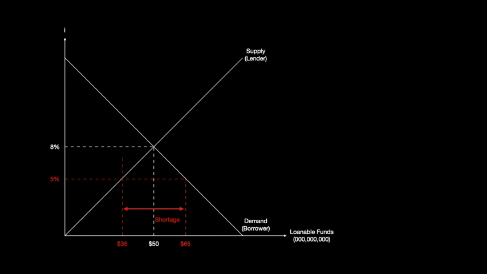What's worse than this is, at this 5% rate, the amount that people really want to borrow at this quantity, people are really willing to pay a lot more. Let's say they're willing to pay 12%, but they can't. But that means that these people with really high value for these loanable funds, this could be people who have very good investment opportunities, or people who really want to bring consumption forward, may not get the loans because those people further down the demand curve are just as likely to get them. And so some way of allocating these scarce resources has to come about, and putting the interest rate ceiling really blocks that from happening and leads to perverse outcomes.